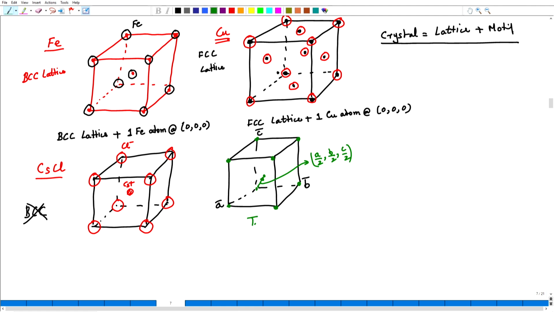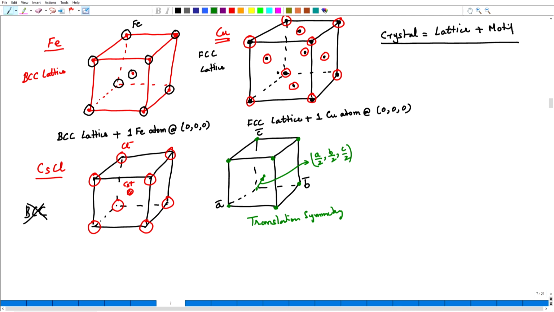So, here we have some translation symmetry, which would be some factors multiplied into the vectors A, B and C. Some of them are going to be integers and some of them are going to be factors which bring the lattice point to the body centered position in this case.